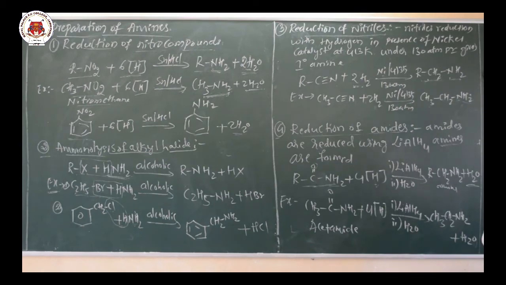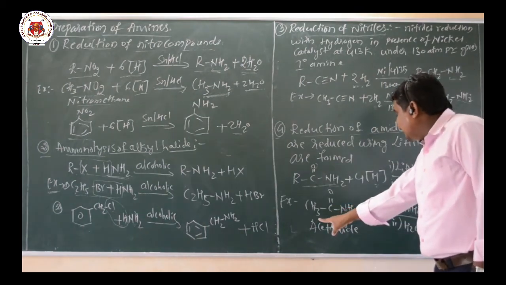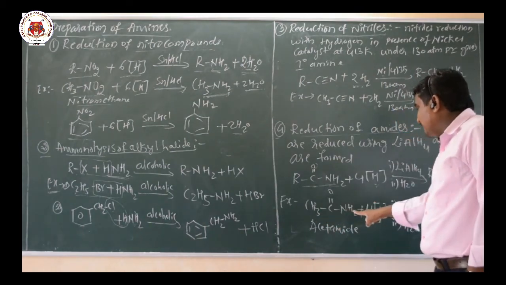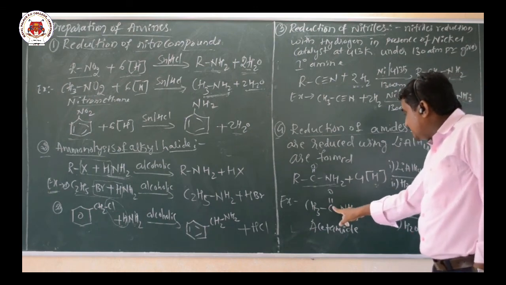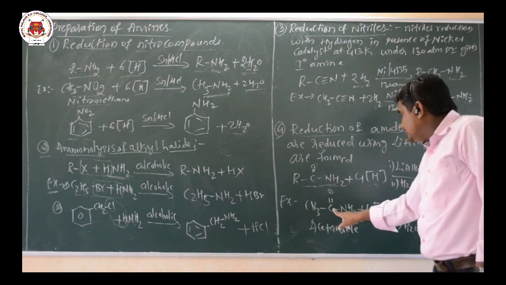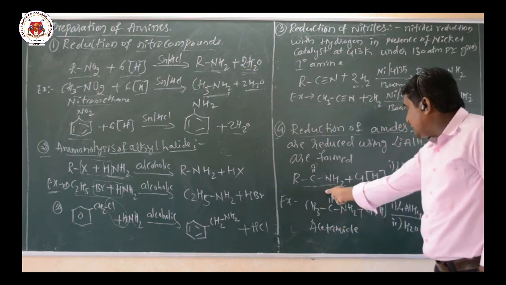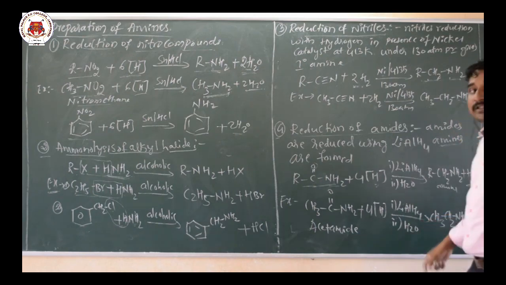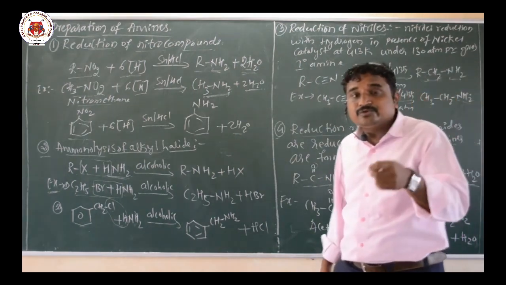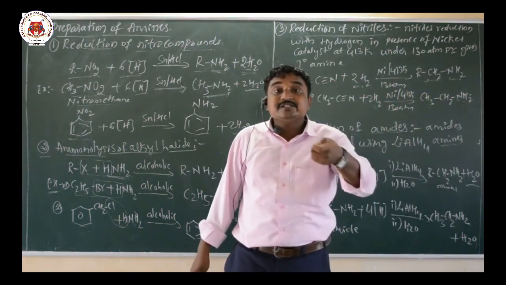Here I have given one example, acetamide. By adding hydrogen atoms, 2 hydrogen atoms go to the carbon, so that becomes CH3CH2NH2, and the remaining 2 hydrogen atoms react with the oxygen, so there is a release of H2O and formation of the amine CH3CH2NH2. Again there is a formation of ethanamine with release of a water molecule. Lithium aluminum hydride is used for the reduction of the amide functional group to amine.